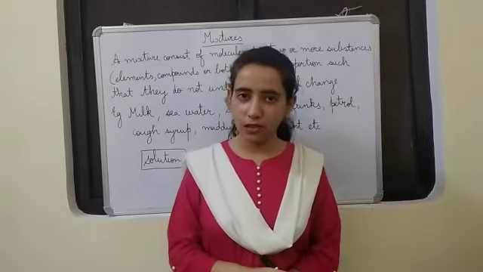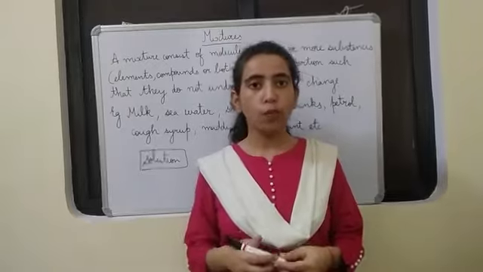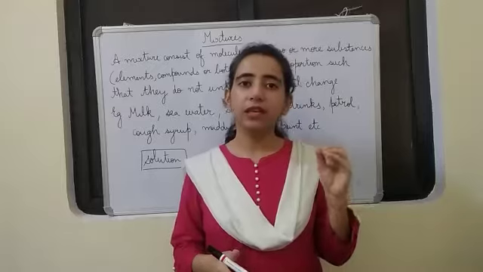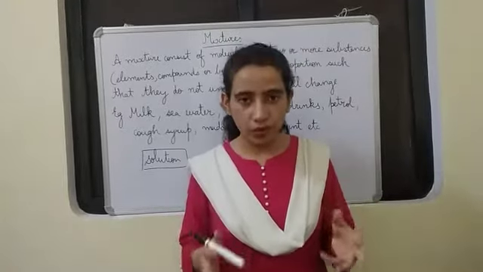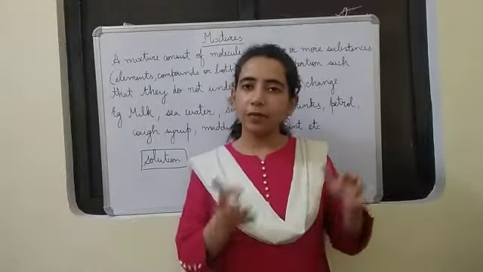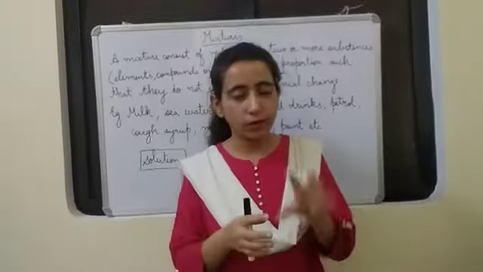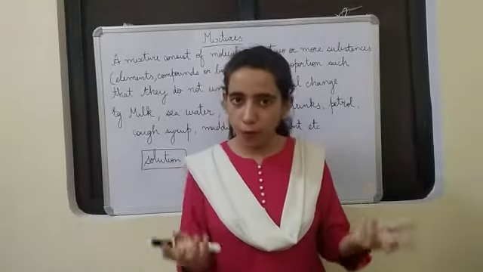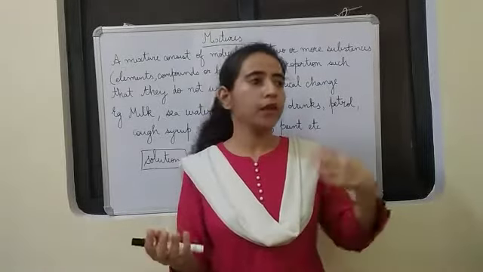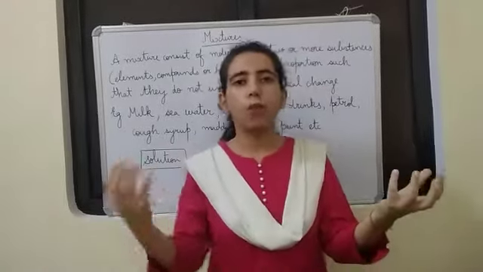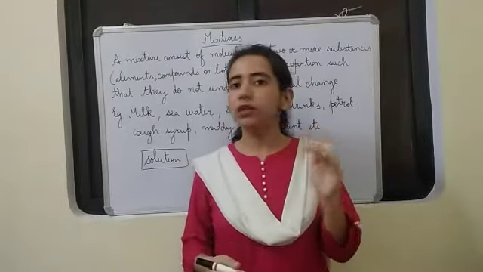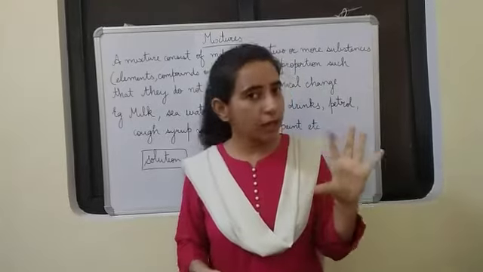Let us study mixtures now. A mixture consists of two or more pure substances that are not chemically combined, and they can be present in any ratio. Okay. A mixture consists of two or more pure substances. When I say pure substances, they can be elements or compounds or both. That means a mixture can be formed by two elements, or by two compounds, or by an element and a compound. If they combine, they also are going to form a mixture. And also their proportion is not fixed, and they are not chemically combined.